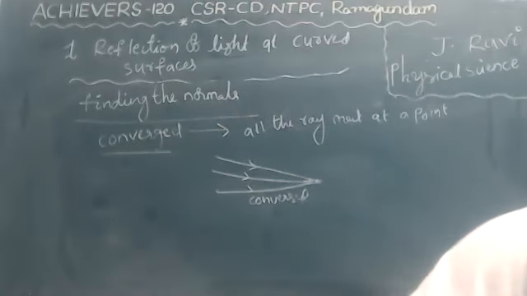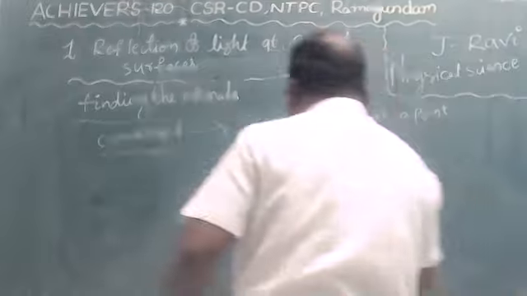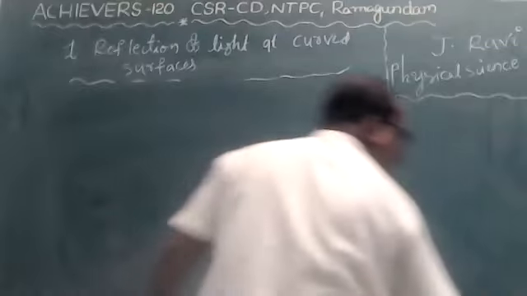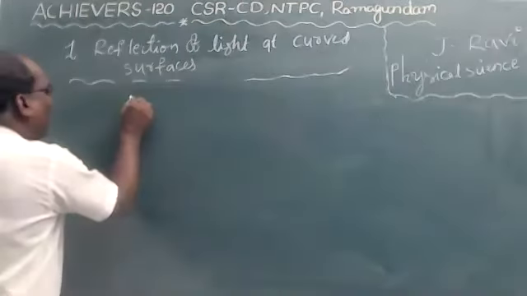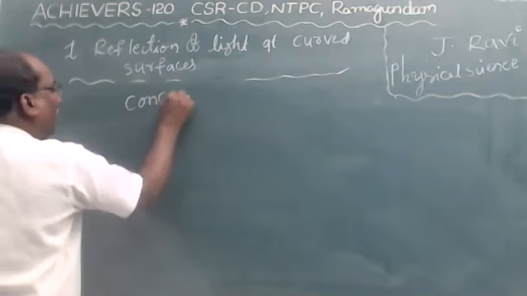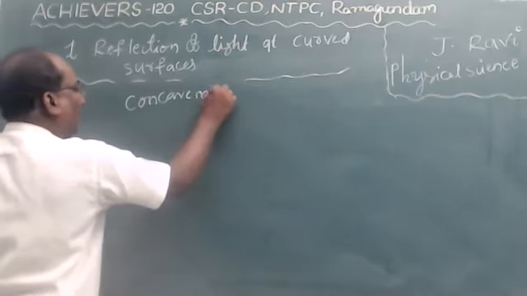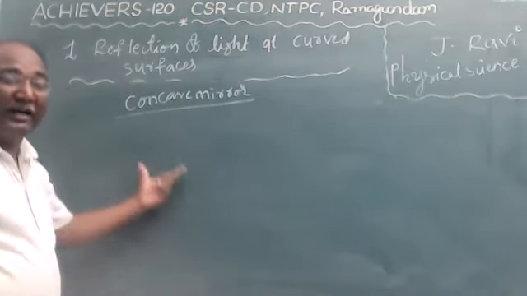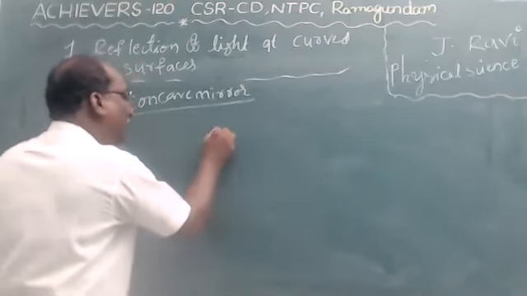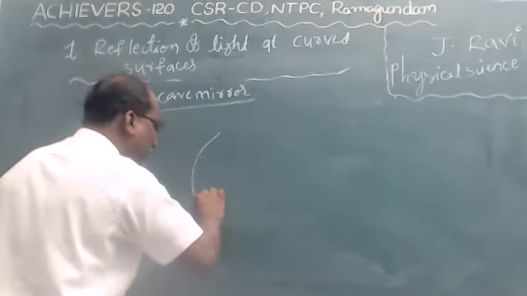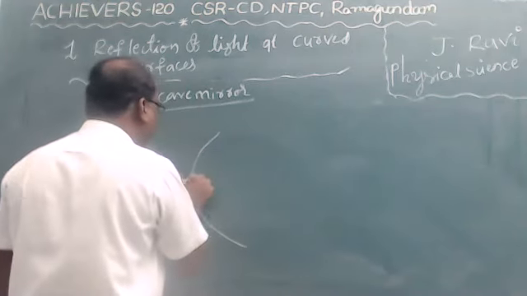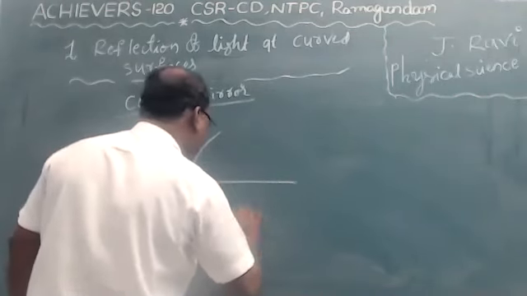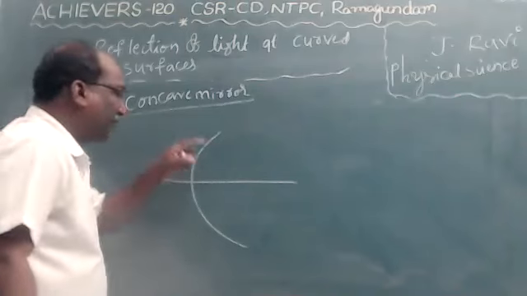Now let me find some of the key points from this. For example, concave mirror. We have to find the keywords. Concave mirror means, we know that the reflecting surface is inward.